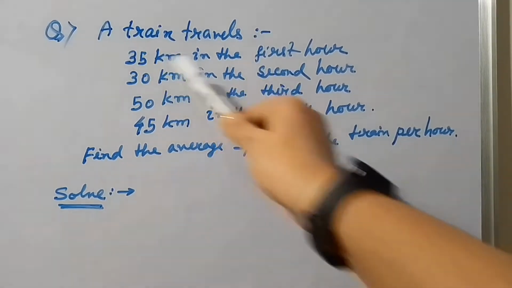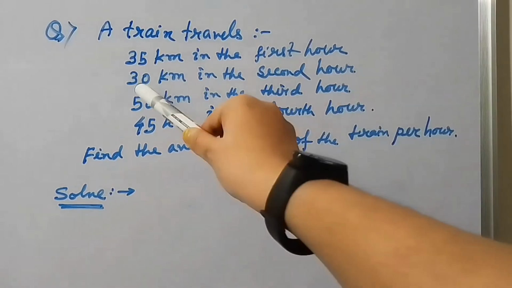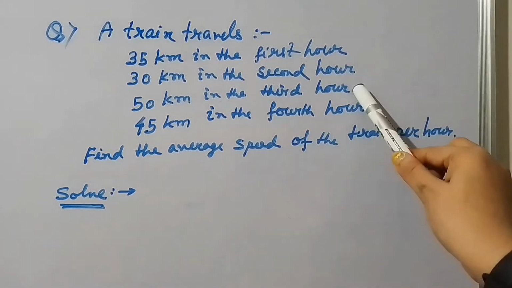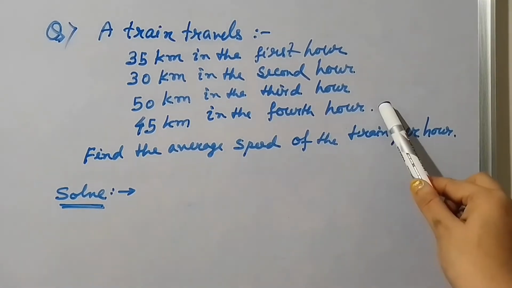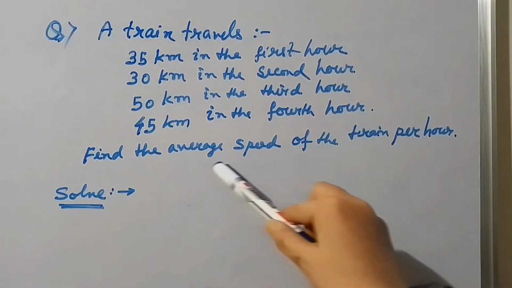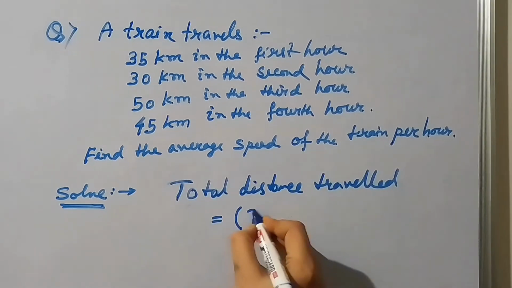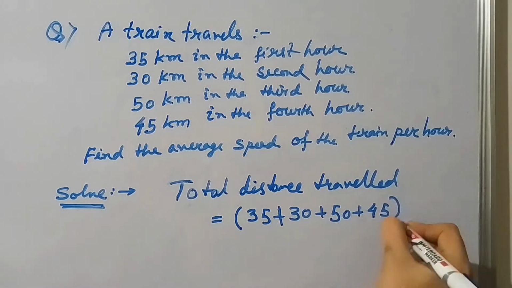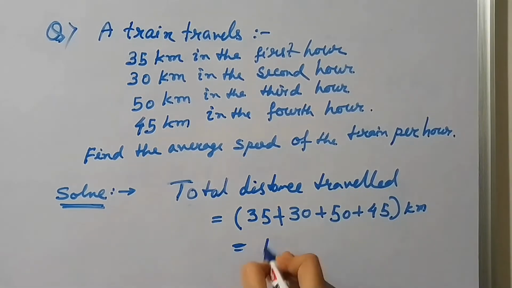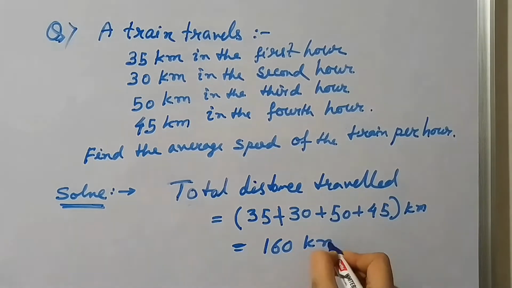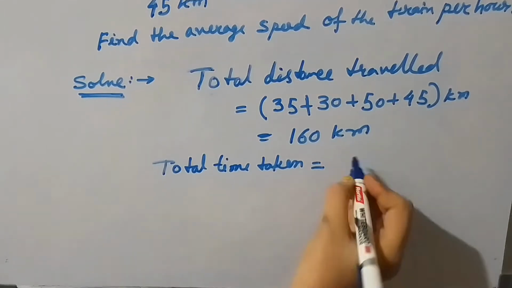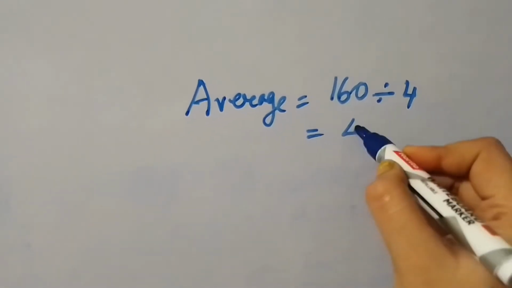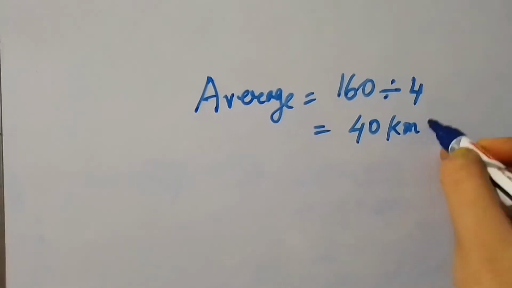In my second sum, a train travels 35 km in the first hour, 30 km in the second hour, 50 km in the third hour and 45 km in the fourth hour. We have to find out the average speed of the train per hour. At first I have to find out the total distance travelled, and it will be 160 km, and the total time covered is 4 hours. So at last I have to divide 160 by 4 and the average distance per hour will be 40 km per hour.